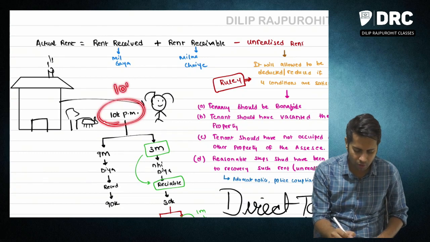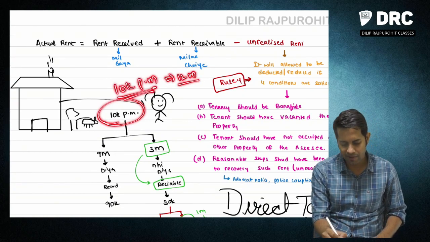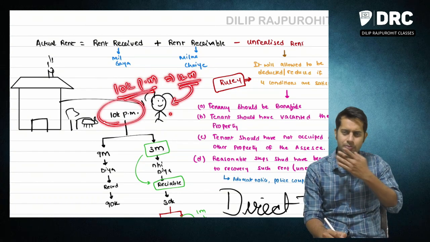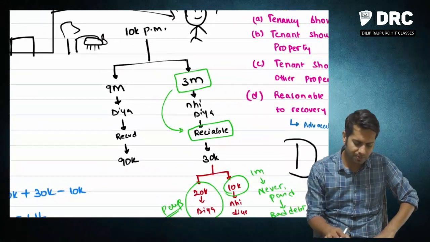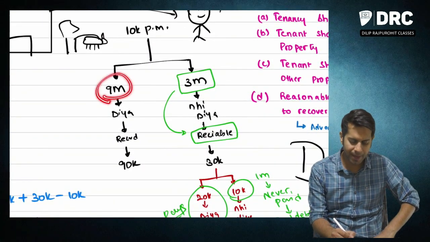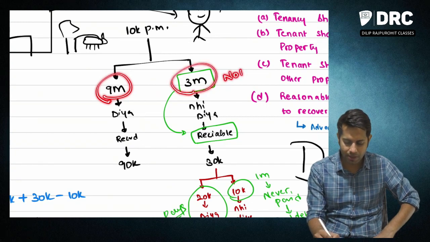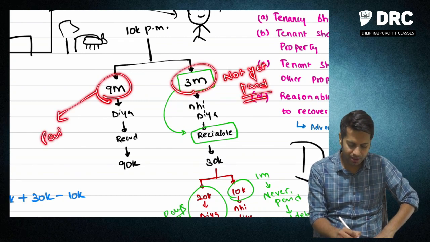On a monthly rent of rupees 10,000 per month, for a 12 months period, I have given this property on rent to Mr. A. Now what this person has done is, he has paid rent for 9 months, and for 3 months the rent is not yet paid. Please note, for 9 months the rent is paid.